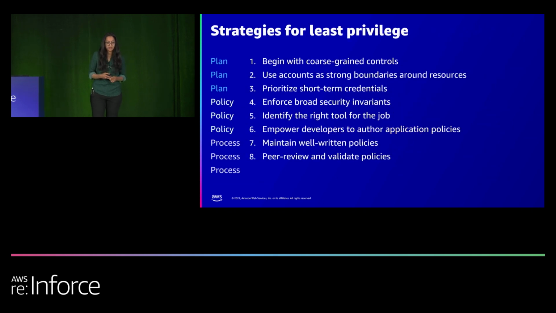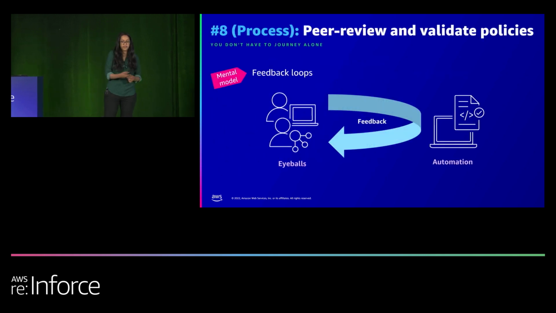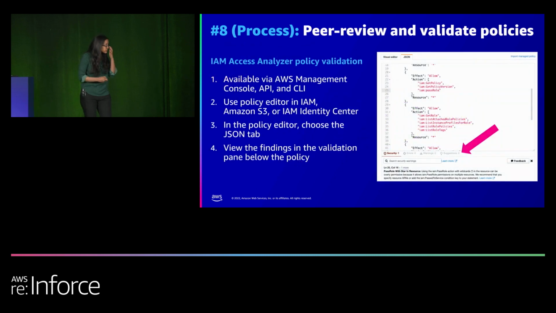The next strategy is to peer review and validate policies. If you remember, Josh mentioned a while ago that least privilege is a journey, and feedback loop is a very important part of this journey. And for that feedback, you can either do that through human review, or you can automate it to review and validate what's happening. Let's focus on automation first.